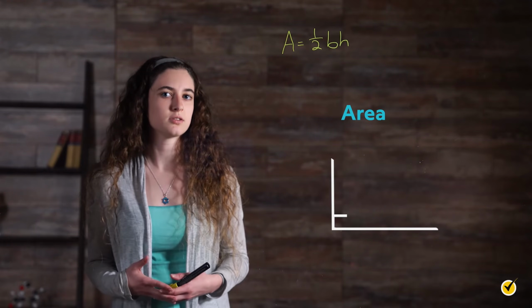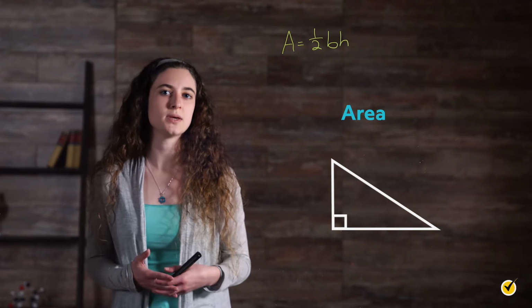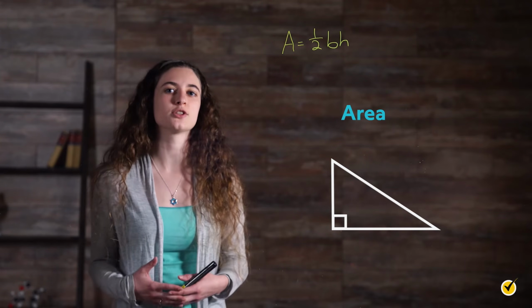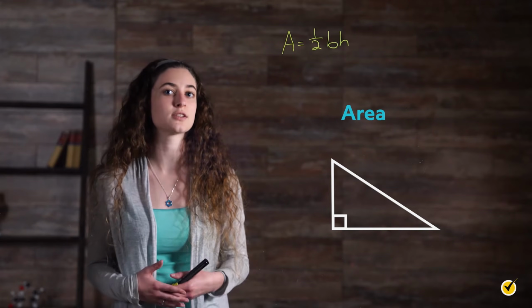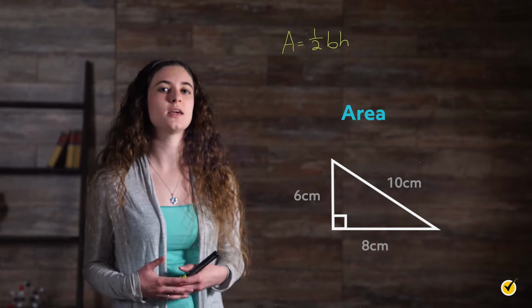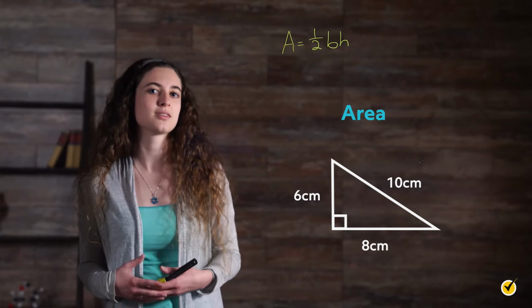Let's start with right triangles. We have our formula, but the question we need to answer is which side is B and which side is H. For a right triangle like this one, B and H are the two sides adjacent, or next to, the right angle. It doesn't matter which is which, so let's say that B equals 6 centimeters and H equals 8 centimeters. Now we can plug them into our formula.